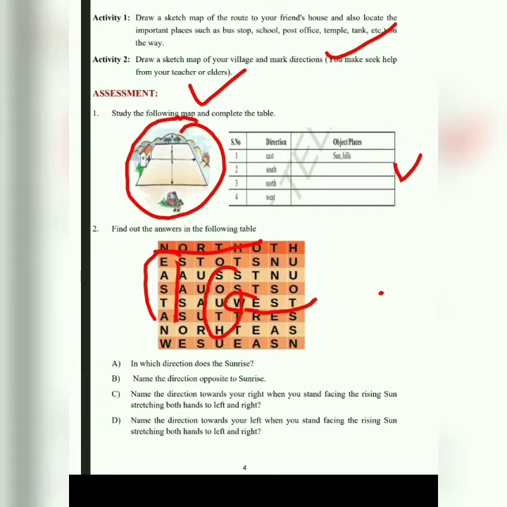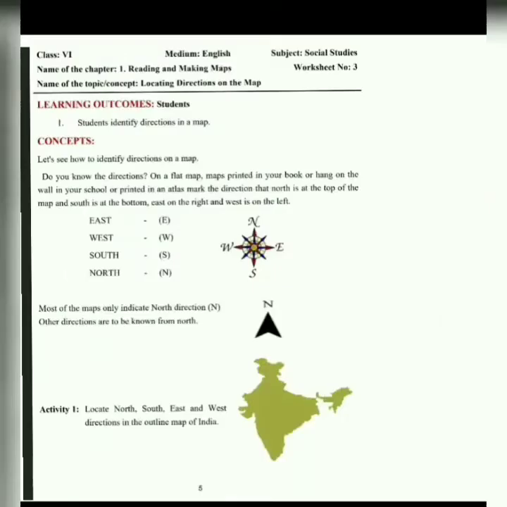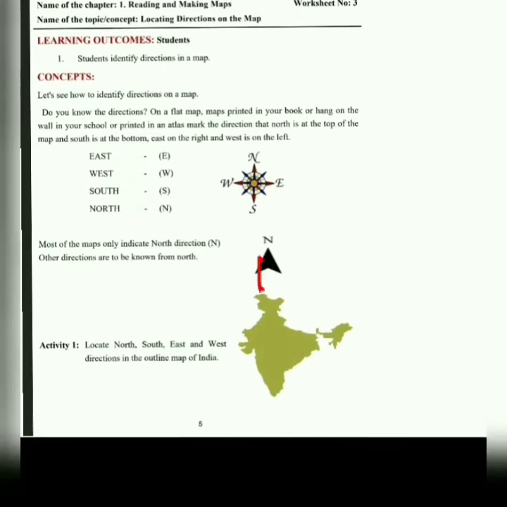So likewise you have to complete this activity. See here, one activity is here. Locate north, south, east and west direction in the outline map of India. On the top, as we have discussed here, north, on the bottom south, on the right east, on the left west. So likewise we have to locate the directions, the cardinal directions. There are 4 cardinal directions here.